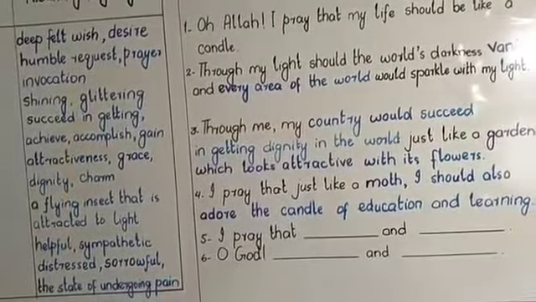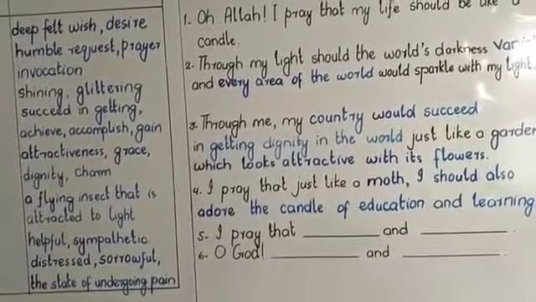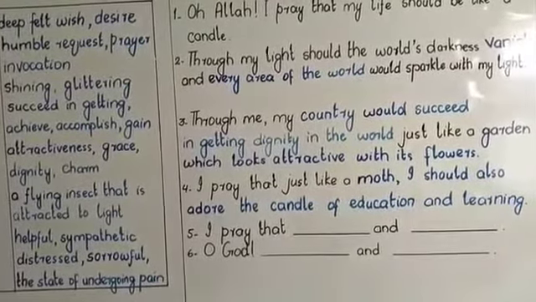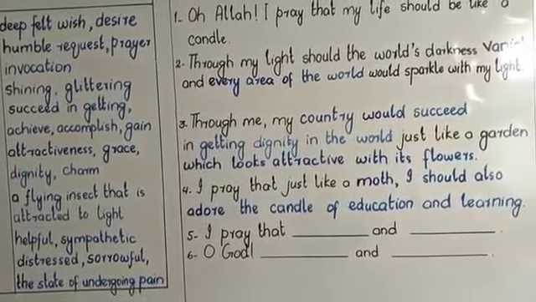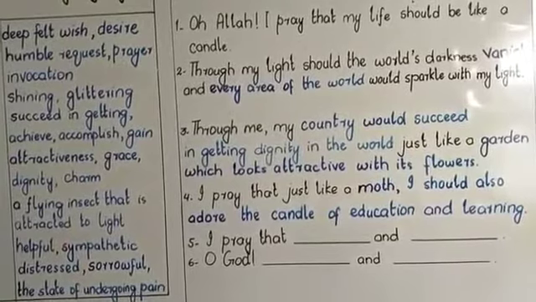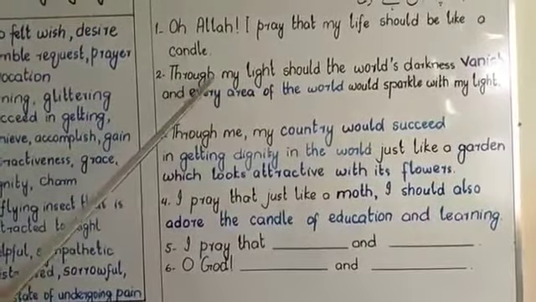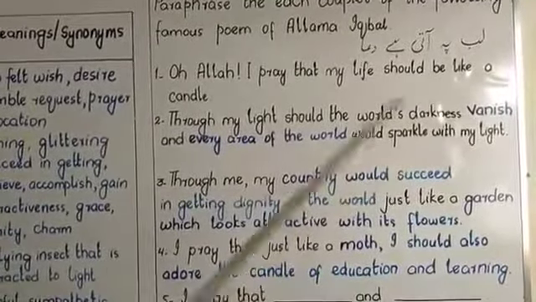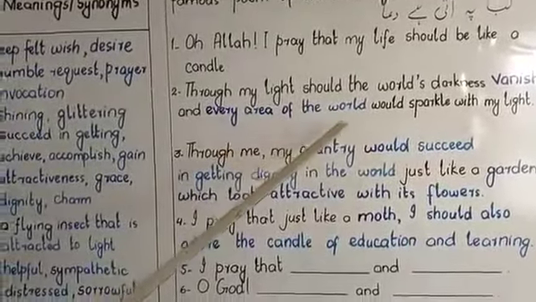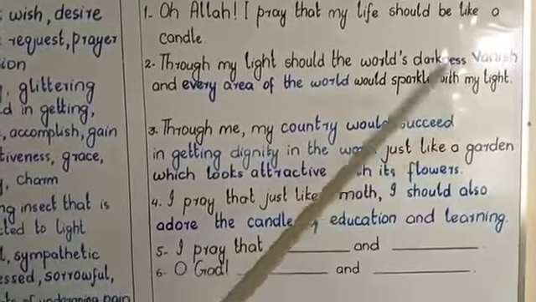So the second stanza in the book is, may the world's darkness disappear through the life of mine. May every place light up with the sparkling light of mine. So we can paraphrase it as, through my light should the world's darkness vanish, and every area of the world would sparkle with my light.